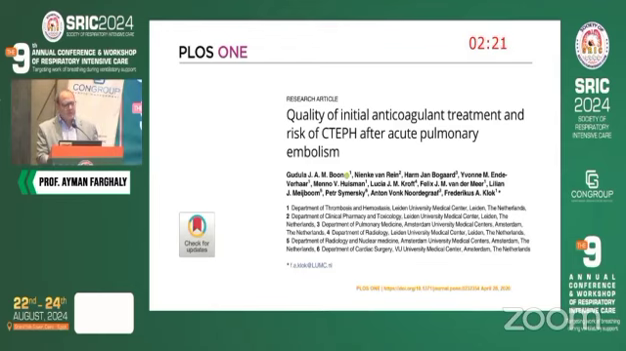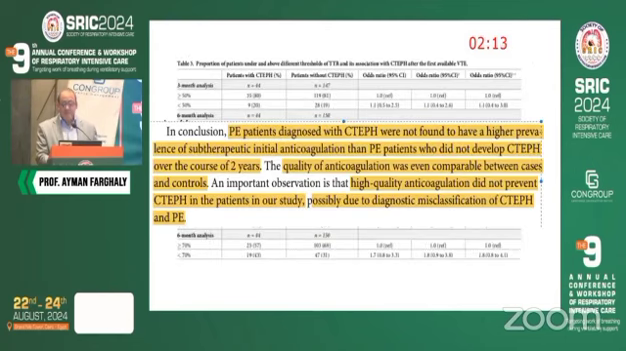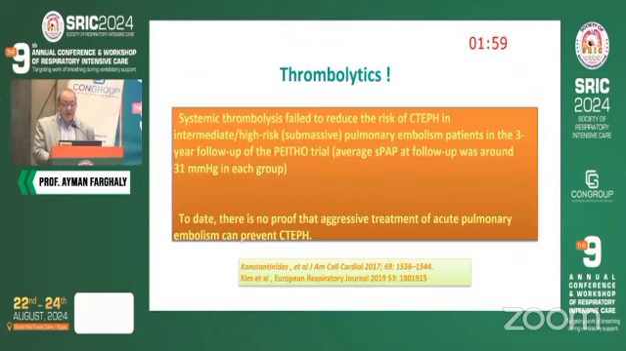So some people ask, we didn't treat the acute embolism properly, that's why people develop CTEPH. And actually, the data came and say, no, high quality anticoagulation did not prevent CTEPH. So there is something inherent in this patient that predisposes them to develop CTEPH. Even with thrombolytics, there is no proof that aggressive treatment of acute pulmonary embolism can prevent CTEPH.